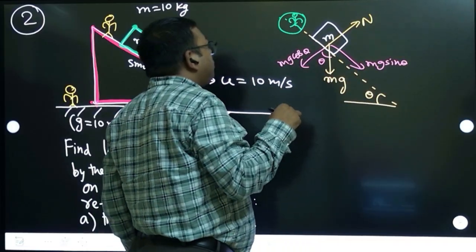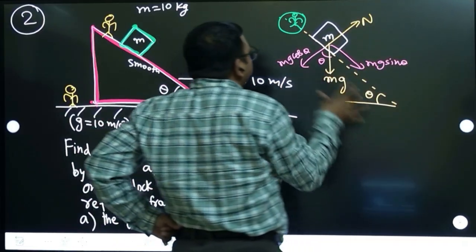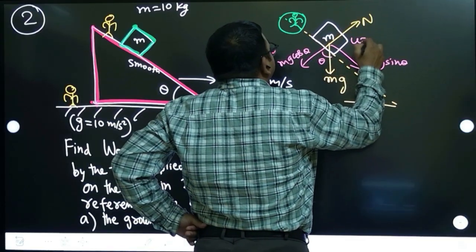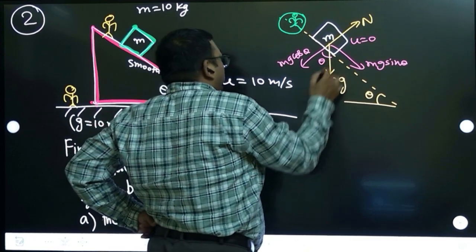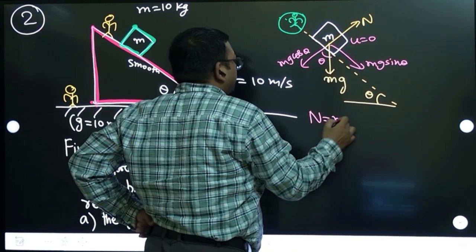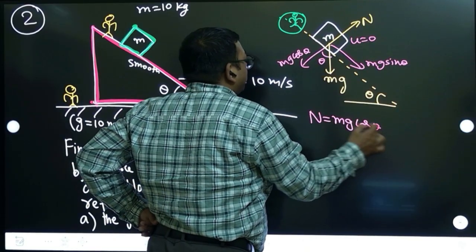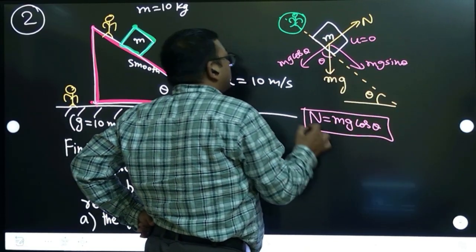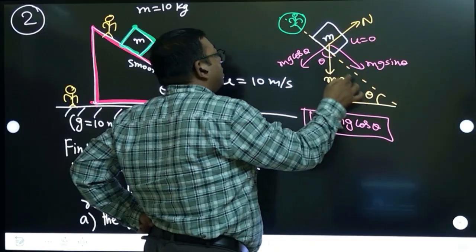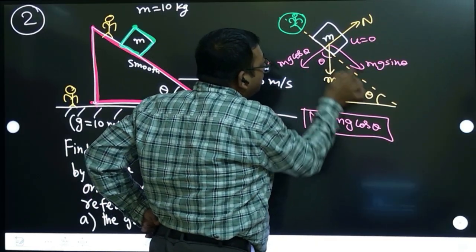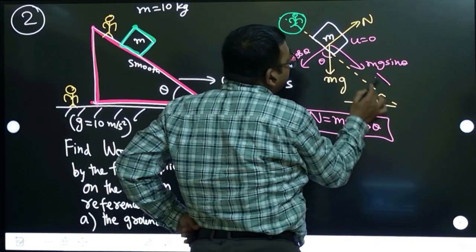So with respect to this you are releasing it, right? You are releasing it means speed will be 0, and normal has to balance mg cos theta. So relative to this reference frame, this body has to go only downward because downward acceleration will be g sin theta.